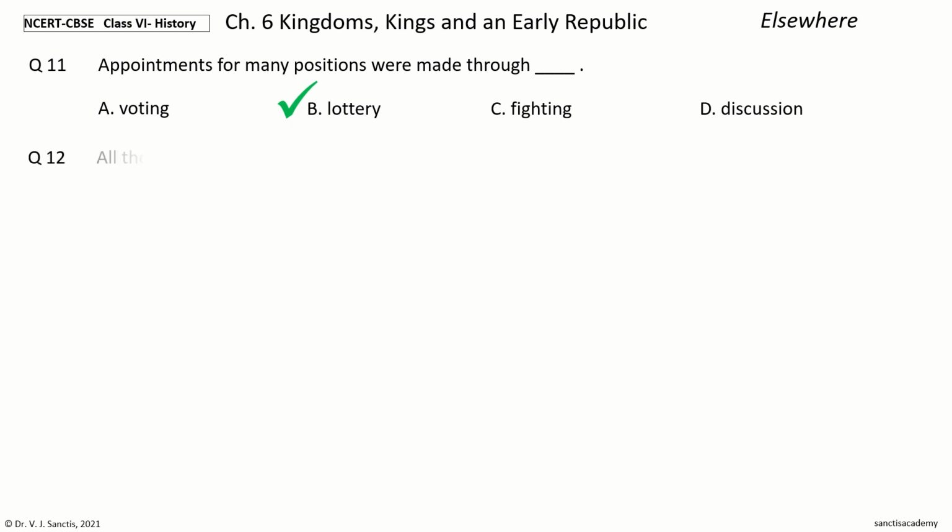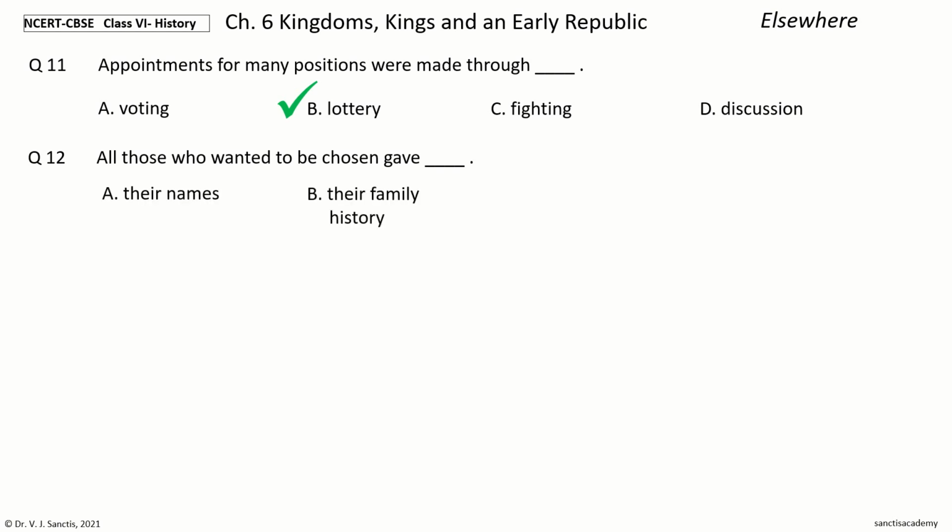Question 12. All those who wanted to be chosen gave dash. The options are their names, their family history, their societal class, stories of their skills. Your time to choose. And the answer is their names. So, all those who wanted to be chosen gave their names.